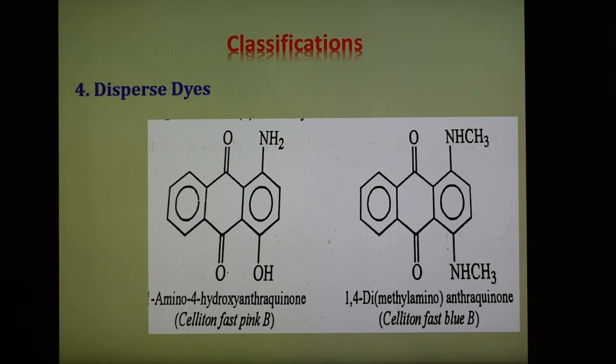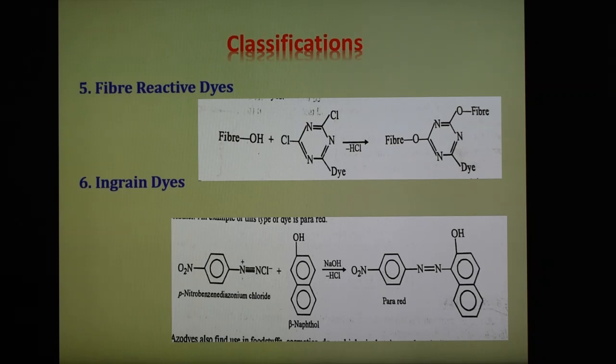An example is also given here, that Celliton Fast Pink B, Celliton Fast Blue B. These are the two examples of the disperse dyes. And next, number 5 is a fiber reactive dyes. These dyes contain a reactive group which combines directly with the hydroxyl or the amino group of the fiber. Because of the formation of a permanent chemical bond between the fiber and the dye, the color of the dyed fabric is fast and has long life. Cotton, wool, silk can be dyed with this type of dyes.